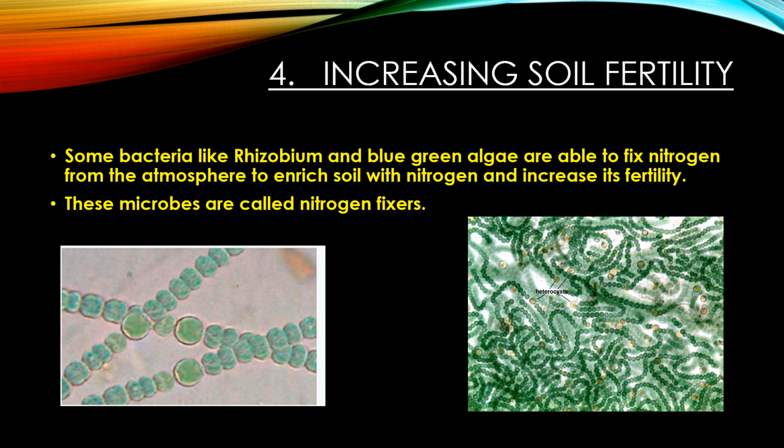For example, some bacteria and blue-green algae are able to fix nitrogen gas from the atmosphere to enrich the soil with nitrogen compounds and increase its fertility. These nitrogen fixing bacteria and blue-green algae are called biological nitrogen fixers. Since blue-green algae store in them nitrogen compounds by nitrogen fixation, they are used as fertilizer in agriculture.